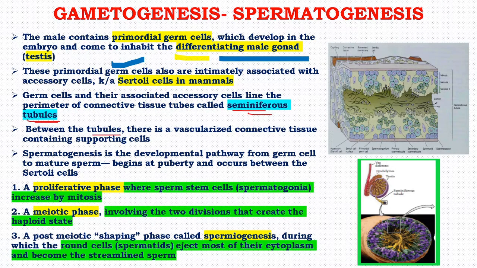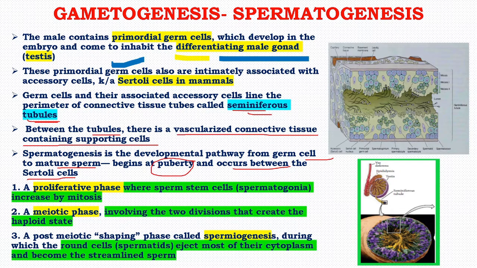Between these tubules, there is a vascularized connective tissue with supporting cells, and as you know, spermatogenesis is the developmental pathway from germ cell to mature sperm, which begins at puberty and occurs between the Sertoli cells.